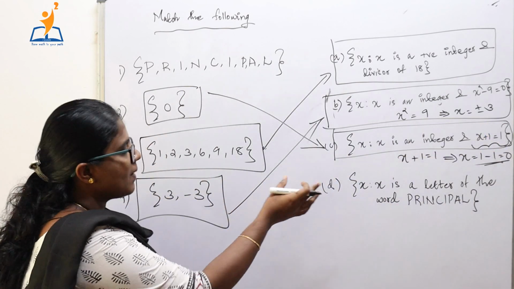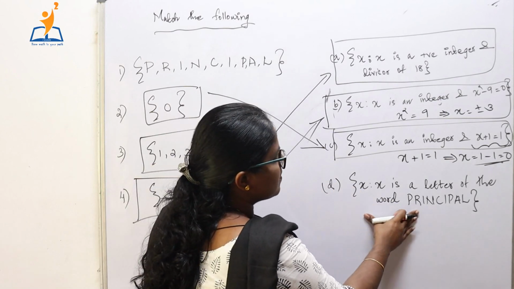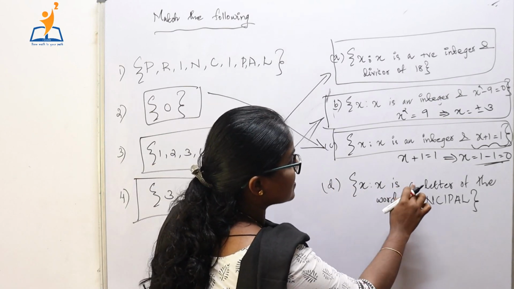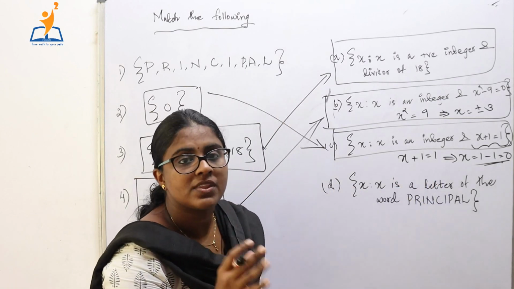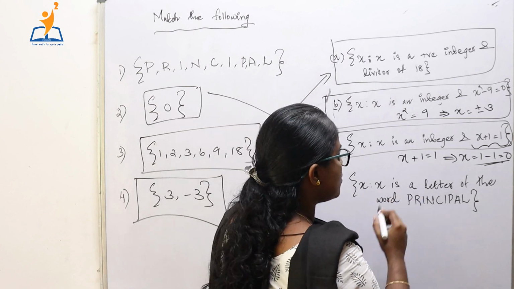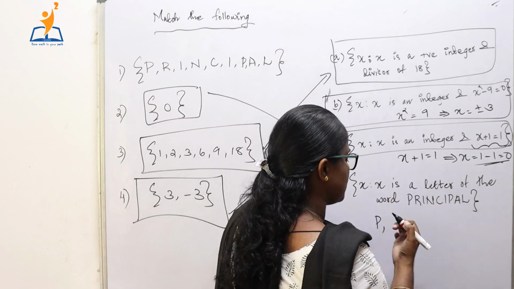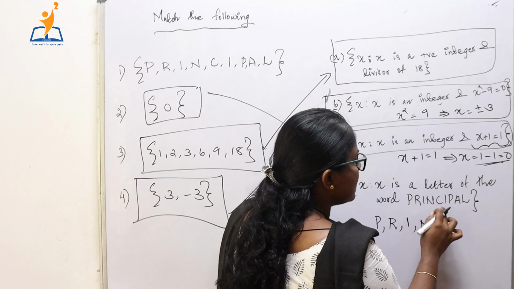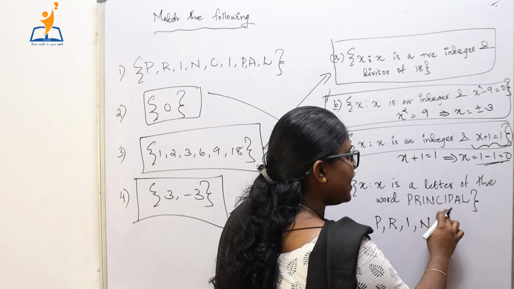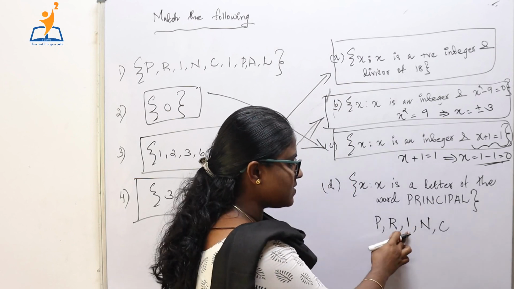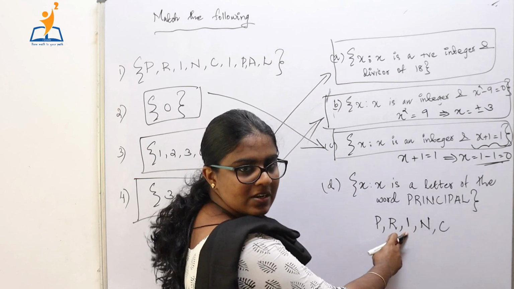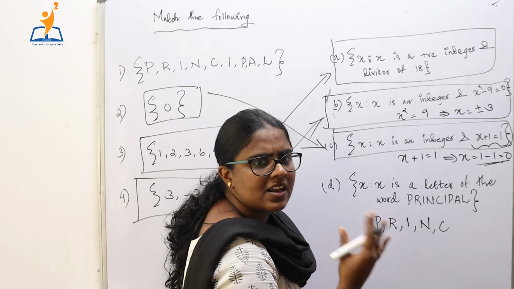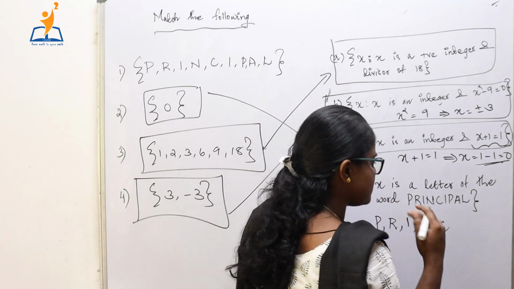Now, the remaining set builder form is set of all x such that x is a letter of the word principal. Which all are the letters of the word principal? P is there, R is there, I, N, again C. I is repeated here. So, first we have already written I once here. So, it is not necessary to repeat that I again in the roster form.